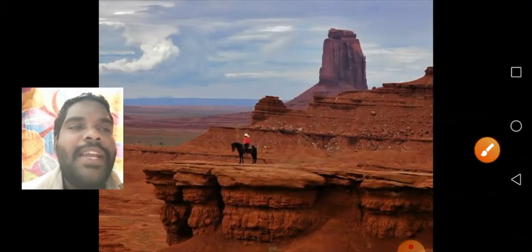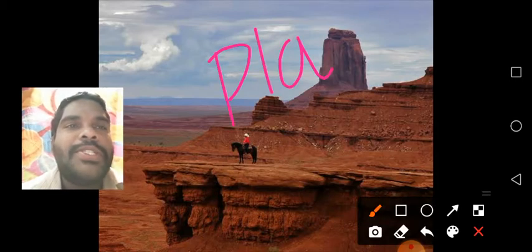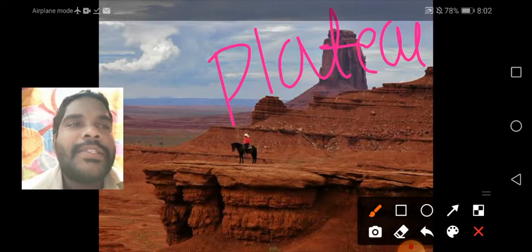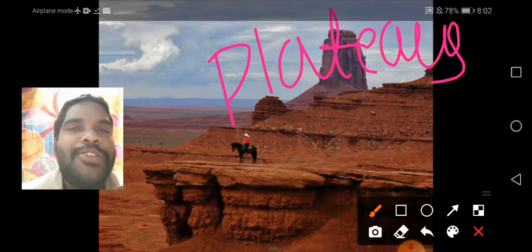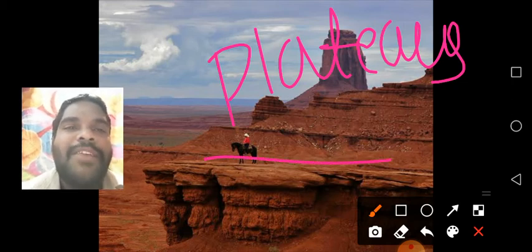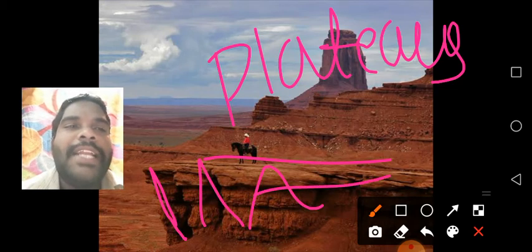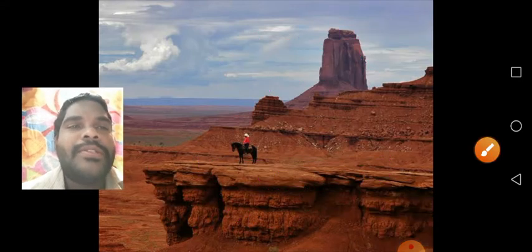See, the next one is, what are these? Plateaus. Plateaus are highlands. Understand children? It has a flat surface of land and it has steep edges on their endings like this. These are plateaus.